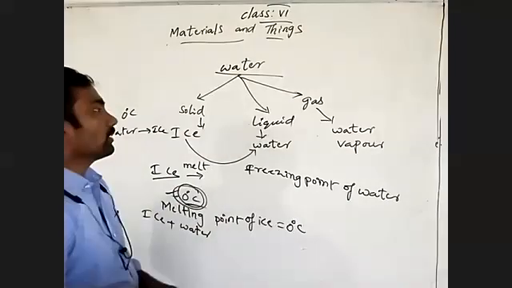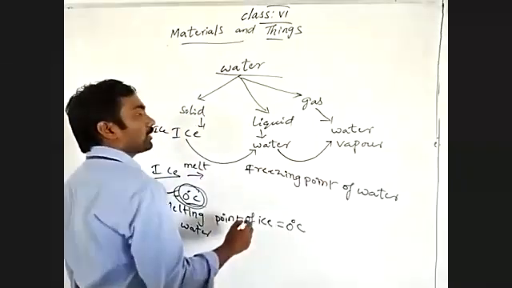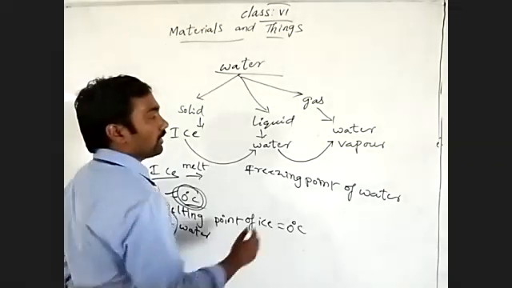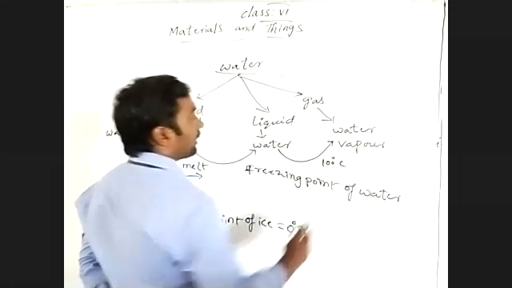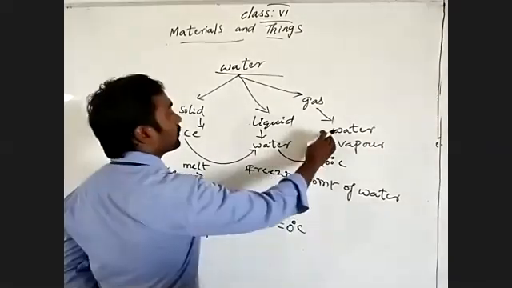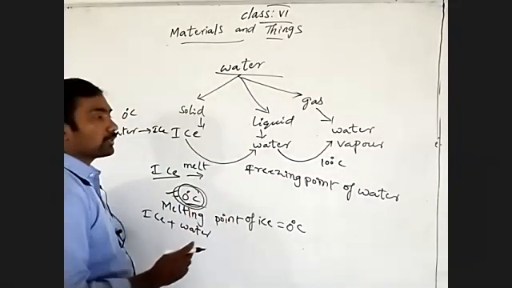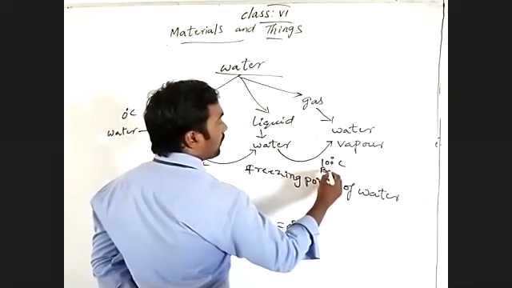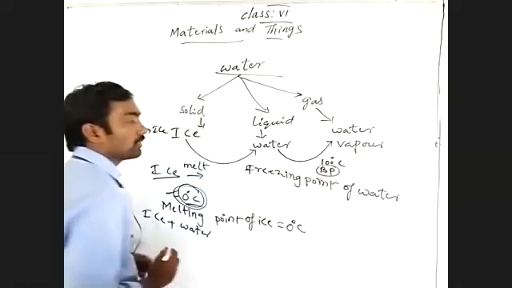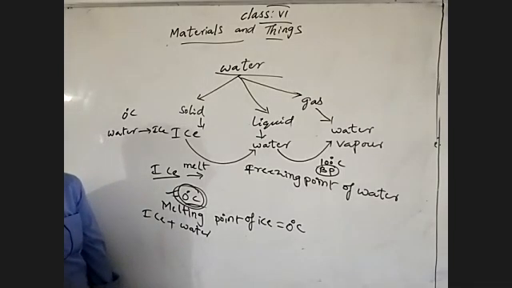At the same time, by giving heat energy to the liquid water, it starts to convert into water vapor. At 100 degrees Celsius, the water starts to convert into water vapor. That constant temperature we call the boiling point. The boiling point of water is 100 degrees Celsius.